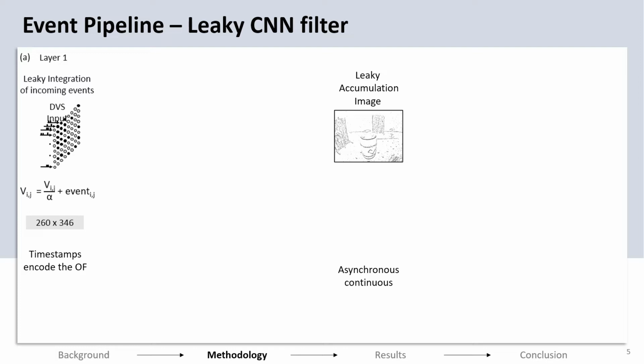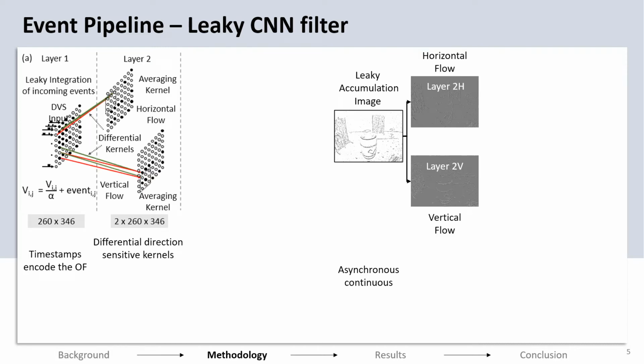The event stream comes in with x and y values for the pixel it corresponds to. Layer 1 adds the incoming pixel to the activation of the layer. There is also a term for leakage, shown here as alpha, which causes the contribution of the previous events to go down. Alpha basically controls the leakage factor. The event accumulated frame, by accumulating events in layer 1, is shown here. The timestamps of the incoming events inherently store the information about the direction of motion. It is from high activation to low activation, that is from the recent event to previous events.